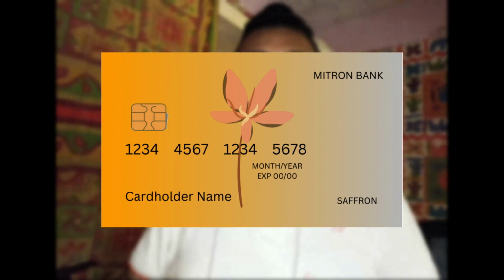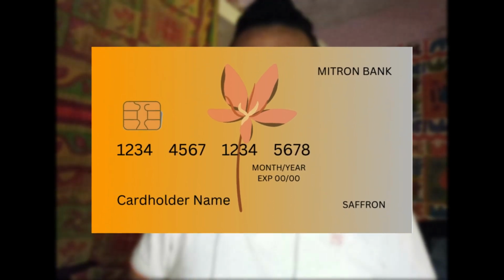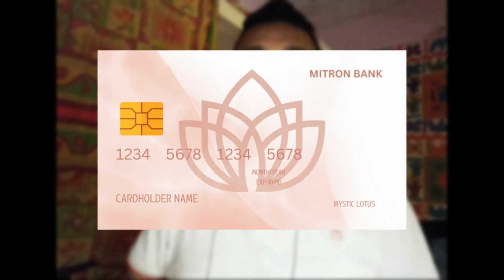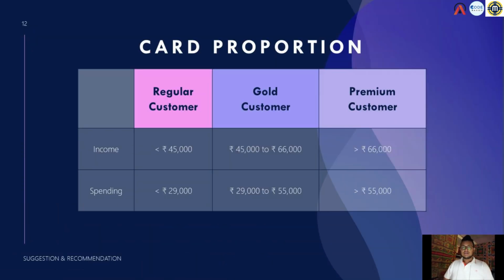We have to launch, or introduce, basically three credit cards. The first is the Saffron credit card, the second is the Golden Tiger credit card, and the third is the Mystic Lotus credit card. We have to add the customers basically into three categories: the regular customer category, the gold customer category, and the premium customer category.